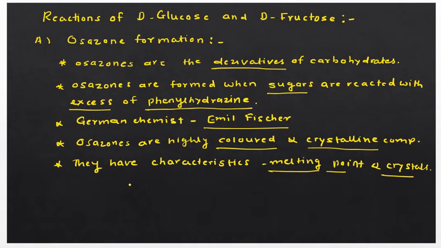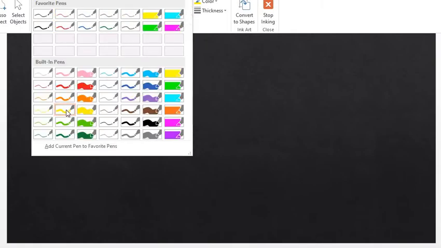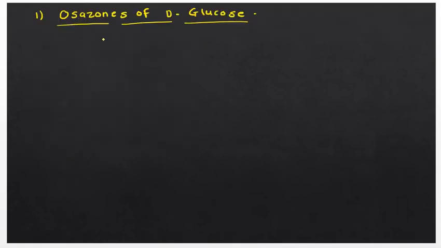Now we will see the reaction of D-glucose and D-fructose with phenylhydrazine. That means we have to study the osazones of D-glucose and D-fructose. Let's see first the osazone of D-glucose, and later on we will see the osazone of D-fructose. So first we'll see how to obtain the osazone of D-glucose.